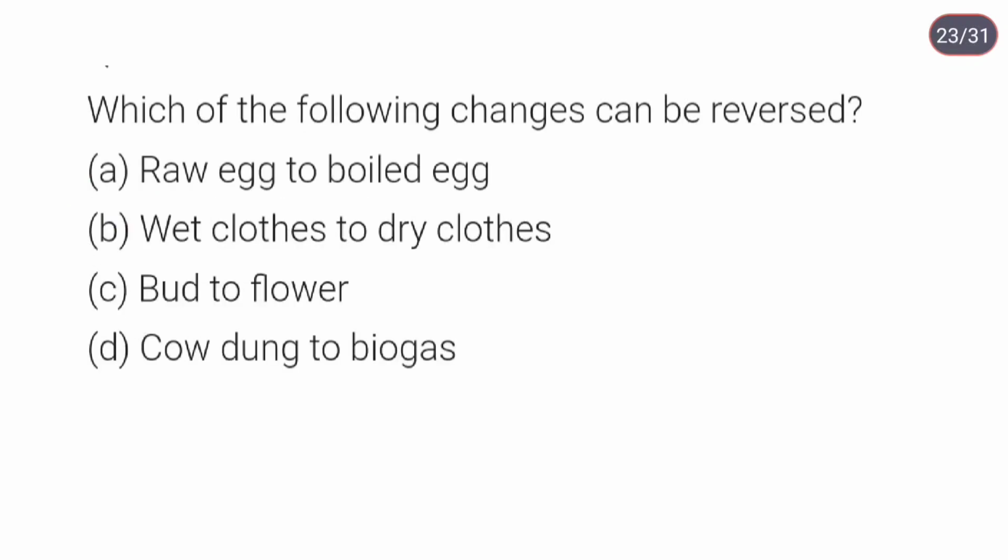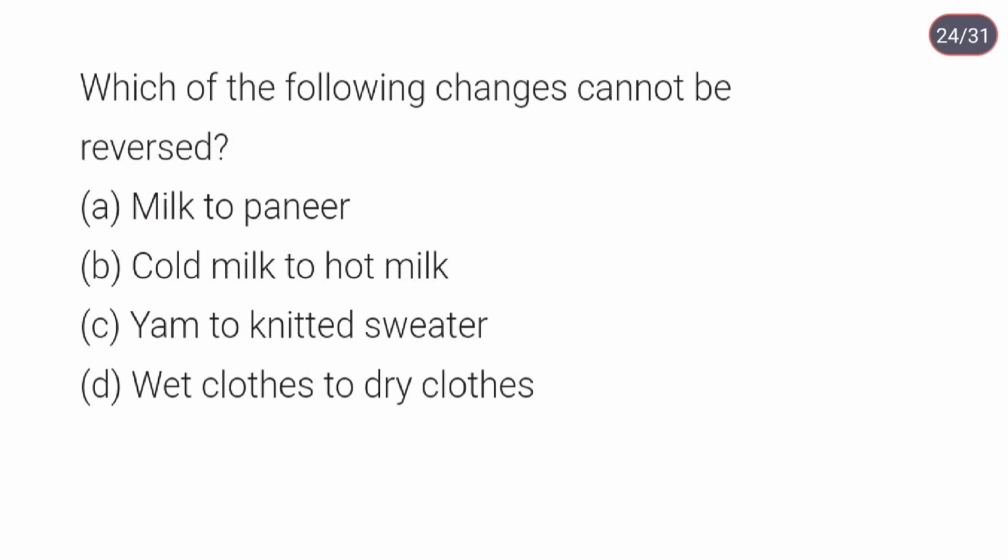Which of the following changes can be reversed? Wet clothes to dry clothes. Which of the following changes cannot be reversed? Milk to paneer. Paneer is a new substance and cannot be converted into milk.